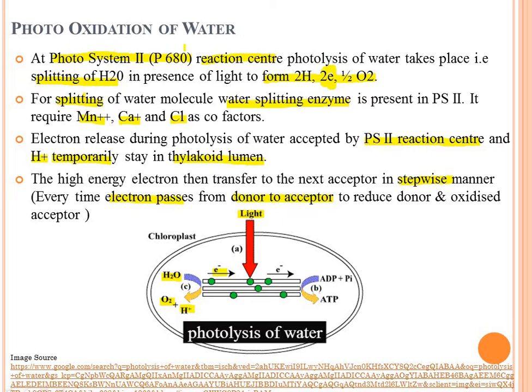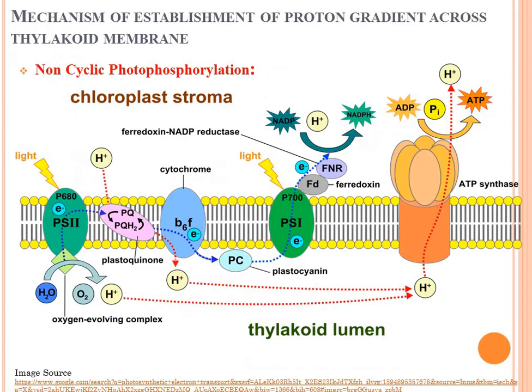In this phenomenon, the important thing is that water splits to evolve oxygen, and also it donates the electrons for cyclic and non-cyclic photophosphorylation. And second, it only takes place at photosystem 2. These are the two important things in photooxidation of water and photolysis of water.